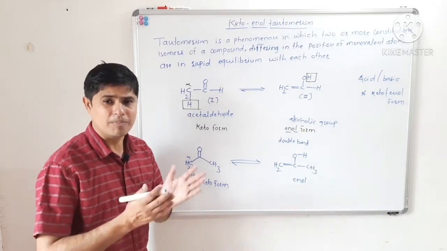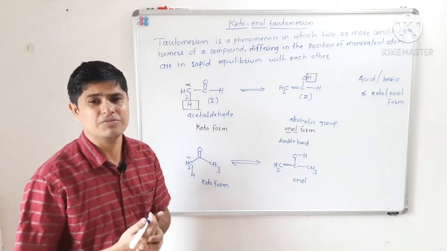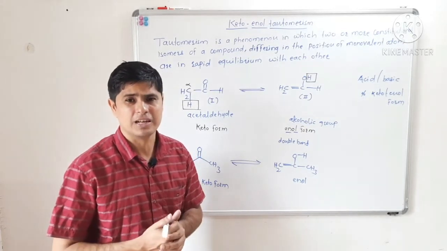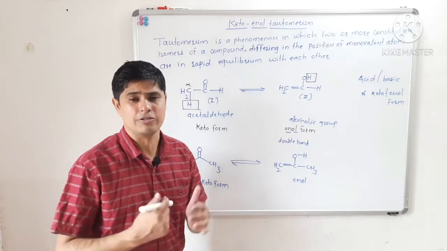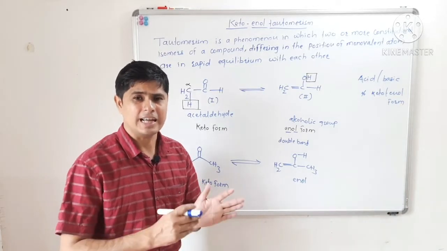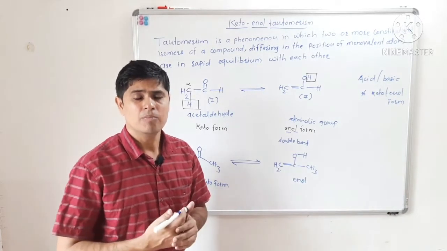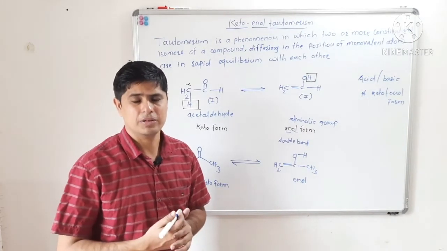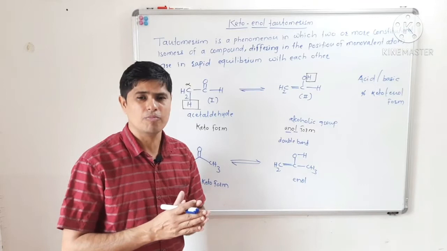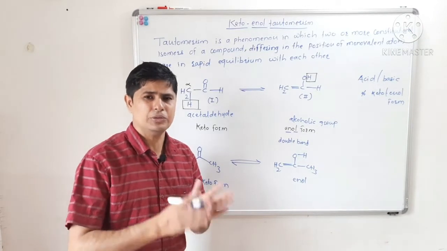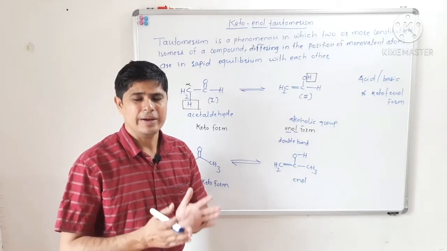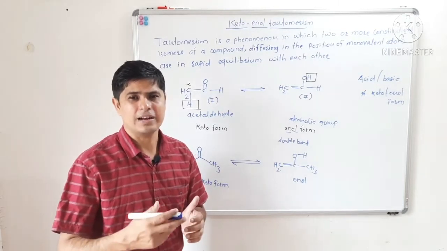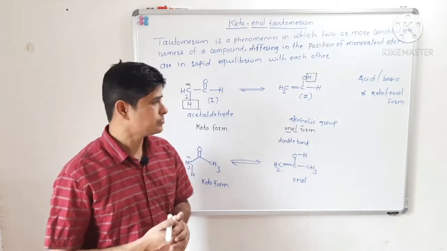But if the enolic form has some stabilizing feature, like intramolecular hydrogen bonding, then that form, the enolic form, may be more stable. That means the percentage of the enolic form will be more as compared to the keto form when the enolic form has some stabilizing feature like intramolecular hydrogen bonding.